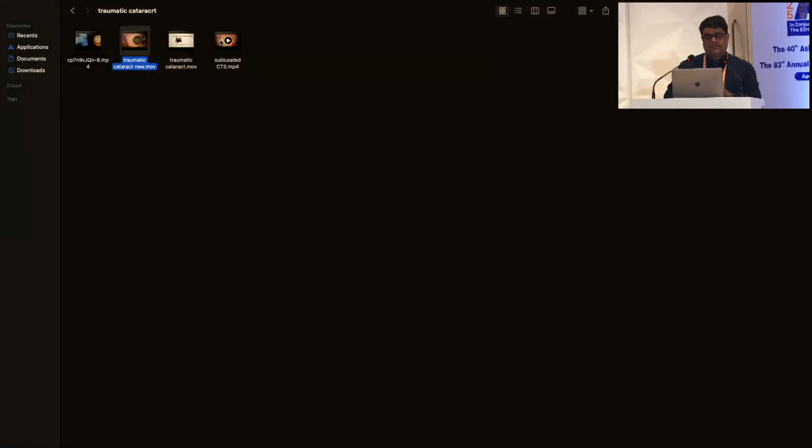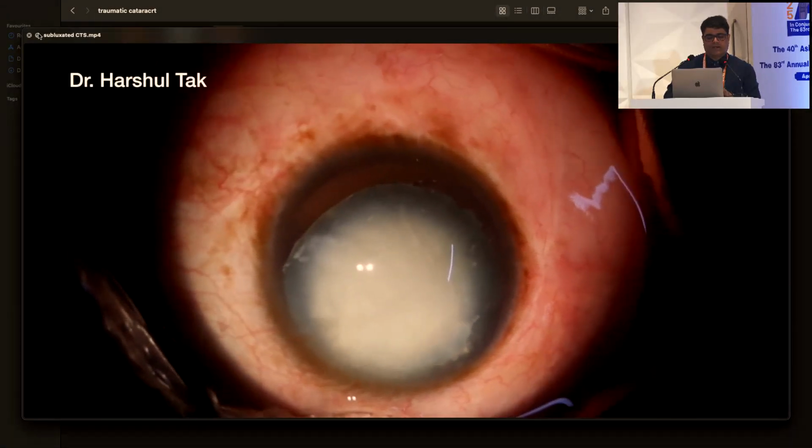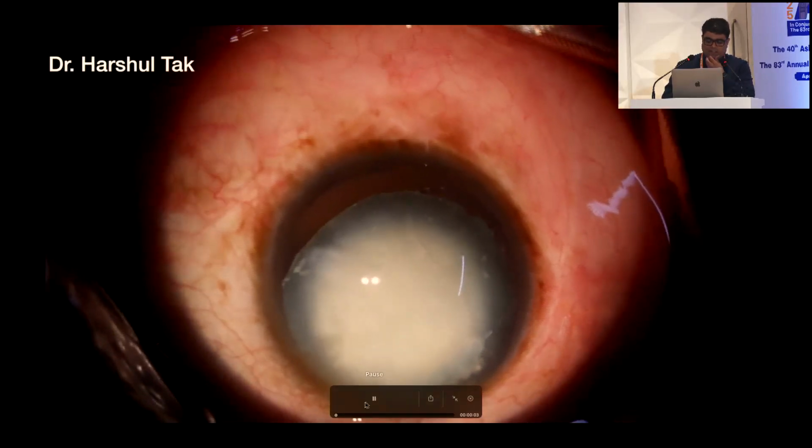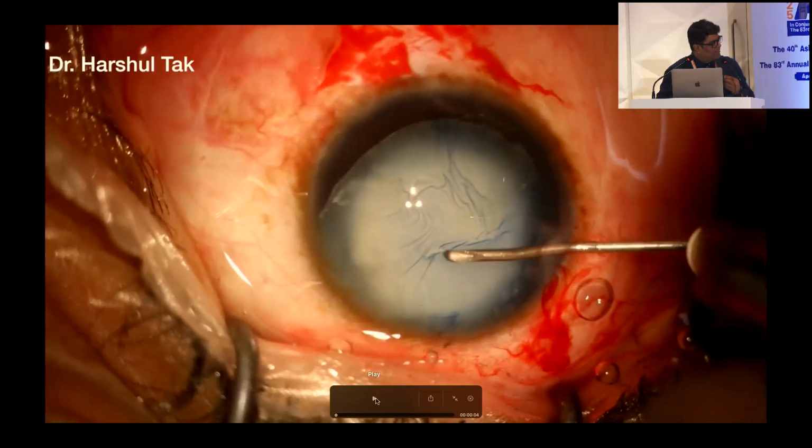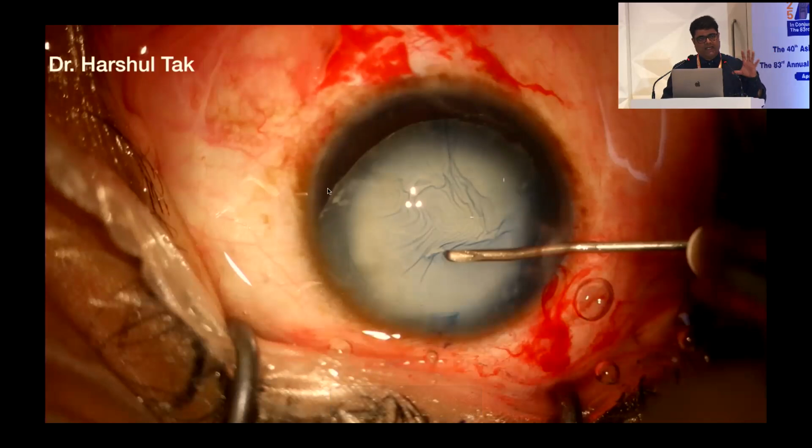This is another case which had blunt trauma, and the patient presented, I think, 2 to 3 months after trauma. You can see that because of this blunt trauma, the patient had subluxation. It's very important that you dilate the pupil nicely and see the extent of subluxation. Here the subluxation was more than 5 to 6 clock hours, and there was also a fibrotic anterior capsule.